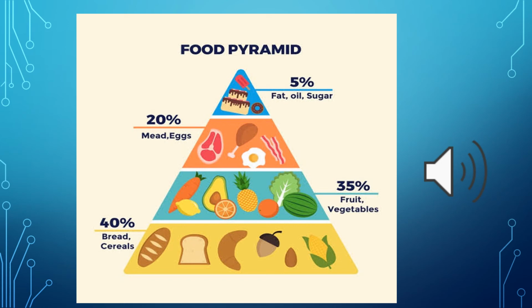So if you observe, the amount of energy from bottom to top becomes less in this food pyramid, which makes it clear that we need to have all the nutrients and they should be in a proper amount.